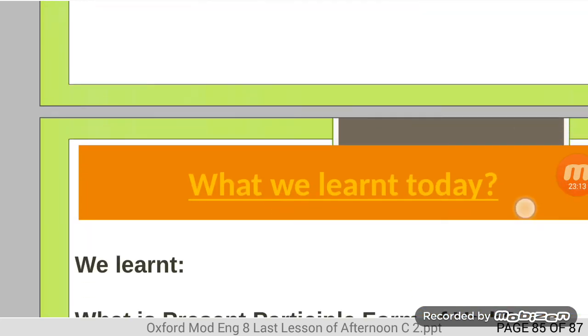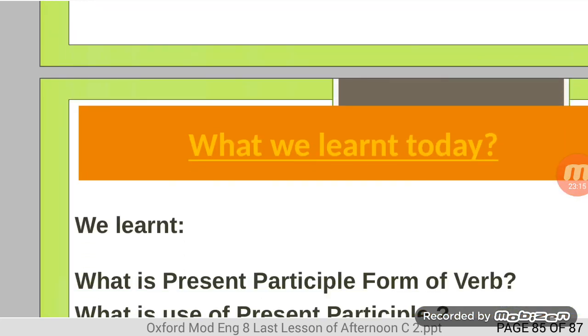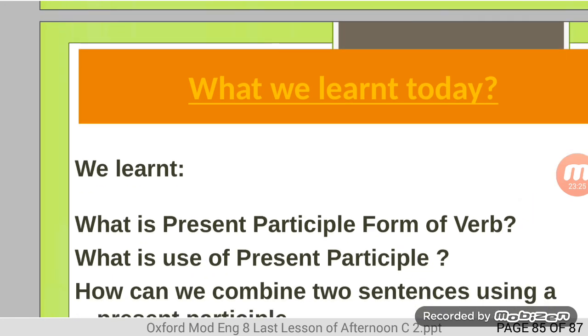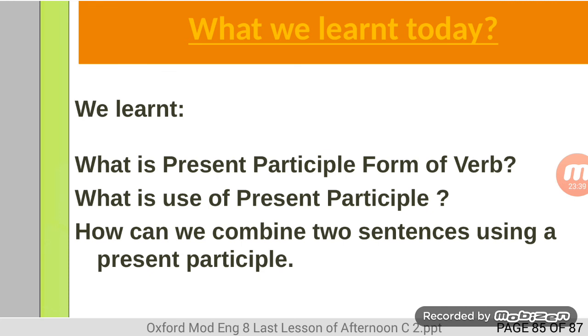Dear students, we have learned many things today. First of all, we have recapitulated many things we learned yesterday. So today we are able to define participles, especially present participle form of verb. Then we know how to use present participle. Then we can combine 2 sentences using a present participle.